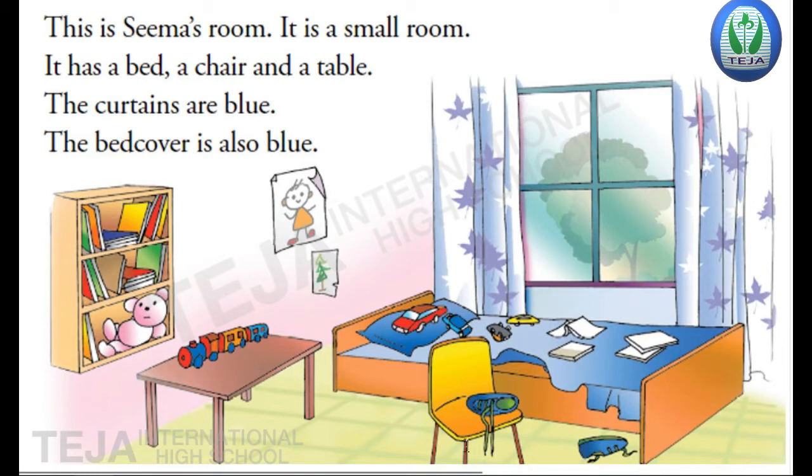In this room what is there? It has a bed as well as a table. Bookshelf is there, a chair, and all the toys have fallen down. So it has a bed, a chair, a table. See the curtains, the color of the curtain is blue, and even the bed cover is also blue. See the bed cover children, bed cover as well as the pillow cover are blue, and also the curtains are blue.